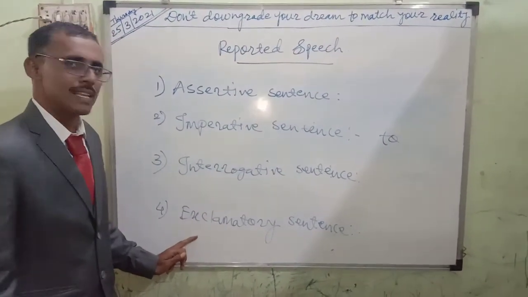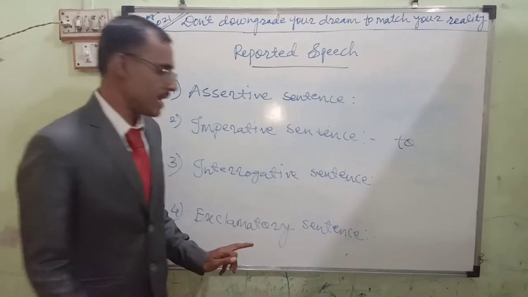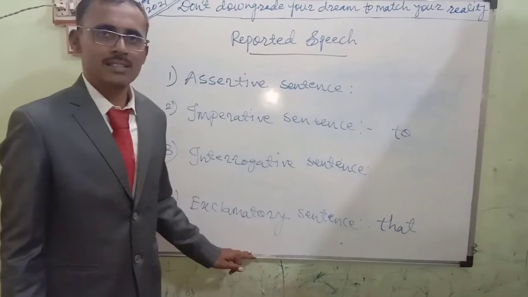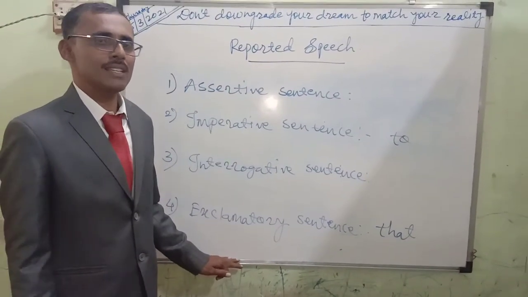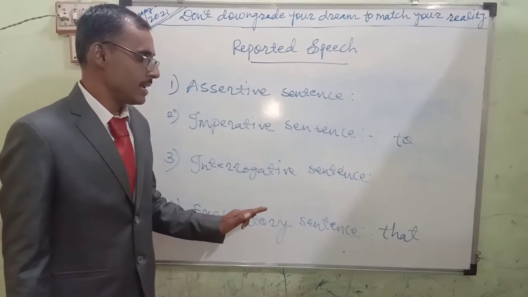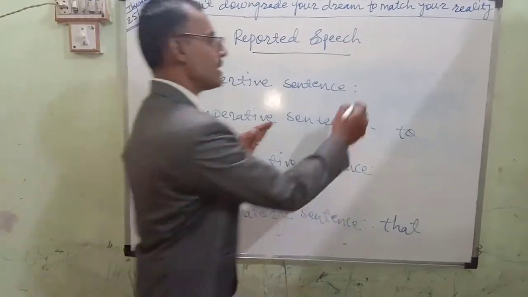Again, one more example. Here, an exclamatory sentence, Sunil Gavaskar's example. Which connector have we used there? That. What a great shot it is. So, in the middle we have used "that" there. Sunil Gavaskar exclaimed that it was a great shot. That word is there. Here, in an assertive sentence also, the connector is "that".